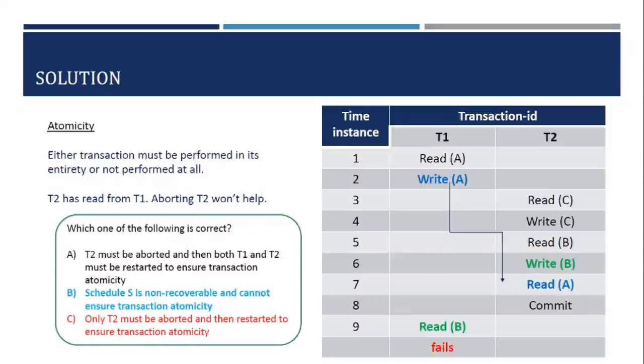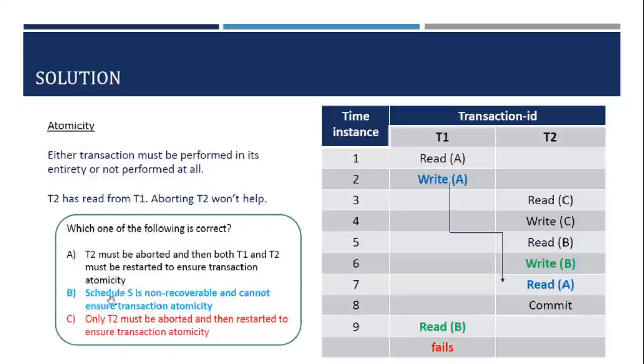Then we are left with two other options, option A and option C. Option A says T2 must be aborted, then both T1 and T2 must be restarted to ensure transaction atomicity. And C states that only T2 must be aborted and it has to be restarted.